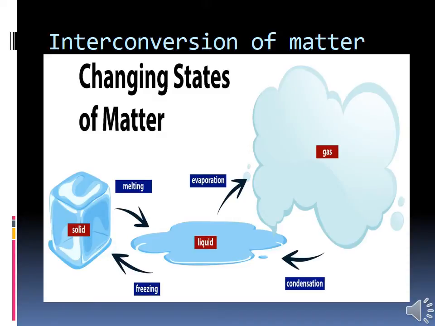In this class, we will see about interconversion of matter. Do you know what is meant by interconversion of matter? That means changing states of matter. Do you know what the three states of matter are? We have learnt about three states. Solids, liquids and gases. The three states of matter are solids, liquids and gases.